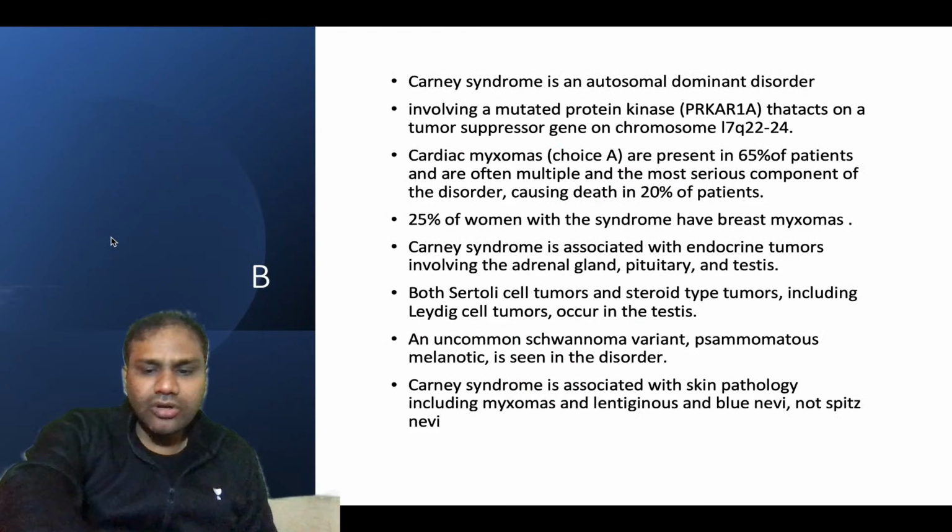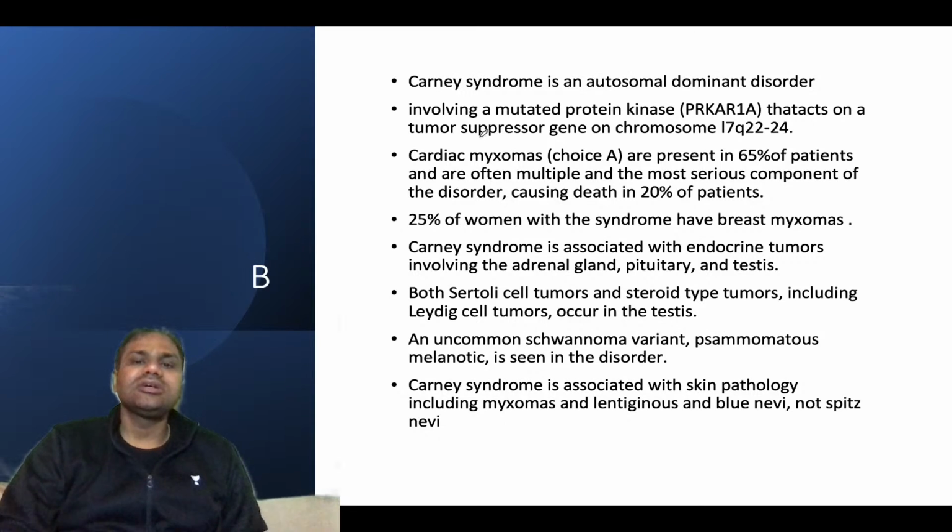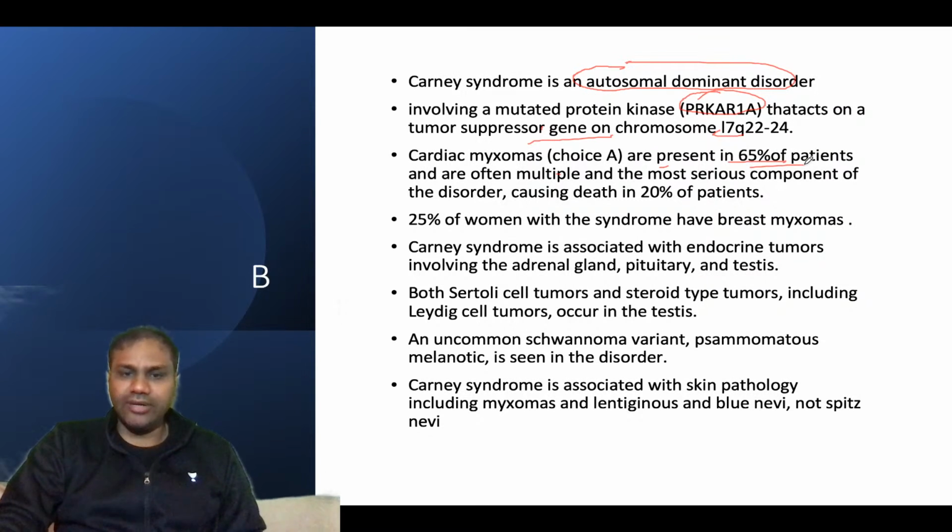Here we know something about Carney syndrome: it is an autosomal dominant disease. Mainly the mutation involved is PRKAR1A, a tumor suppressor gene on chromosome 17. Cardiac myxomas are present in 65% of the cases, and are the most serious component of the disorder. So it is the main component of Carney syndrome.